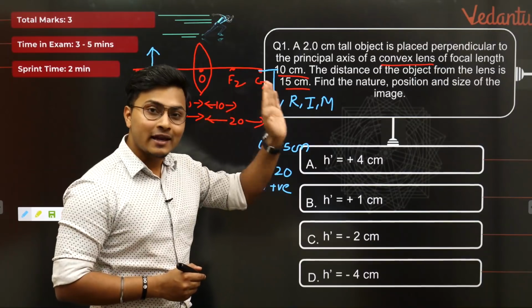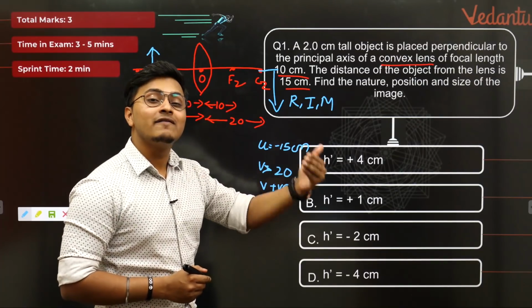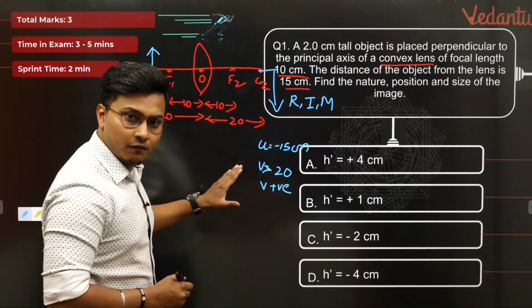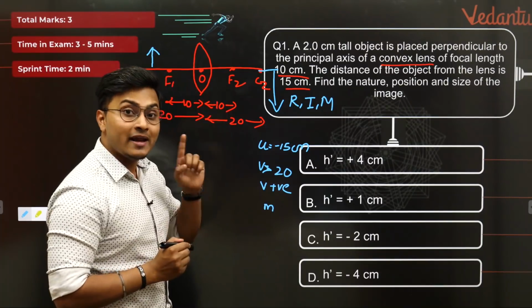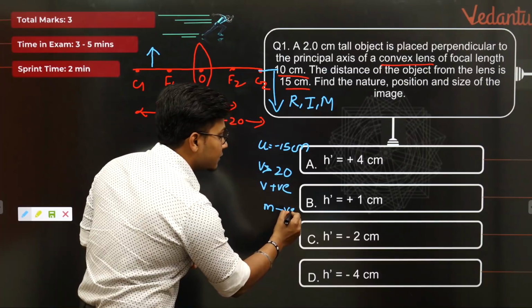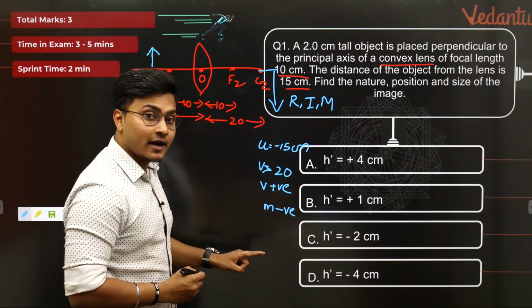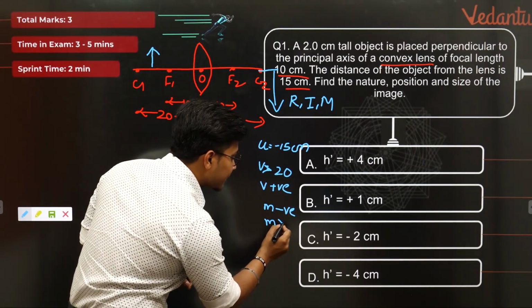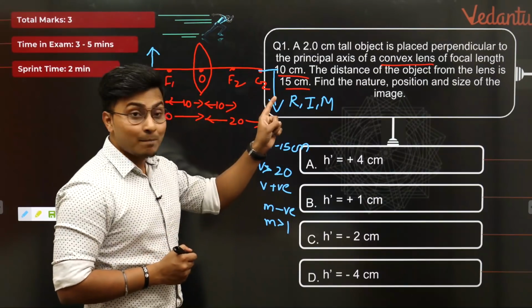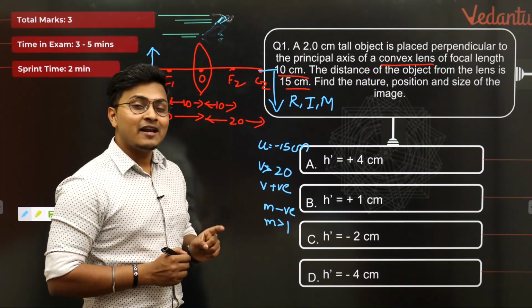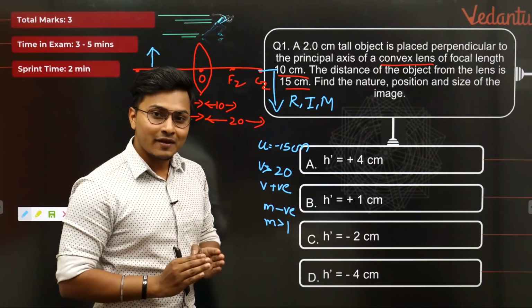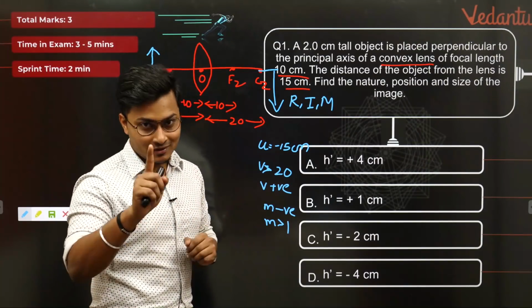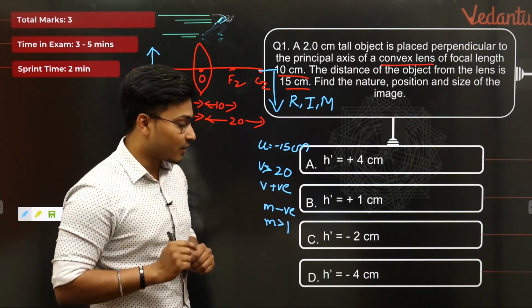So if it is the right hand side of the lens, according to sign convention, everything is positive. V हो गया. अब आगे बढ़ते हैं मैग्निफिकेशन में. My dear students, magnification is going to be a negative value. Why? Because it's a real image. So magnification is negative. Magnification is going to be a value greater than 1. Why? Because it's a magnified image and every magnified image has a value greater than 1 for magnification according to sign convention and all the mathematical rules. ठीक है? इसको याद रखना हमेशा if you don't know about it.